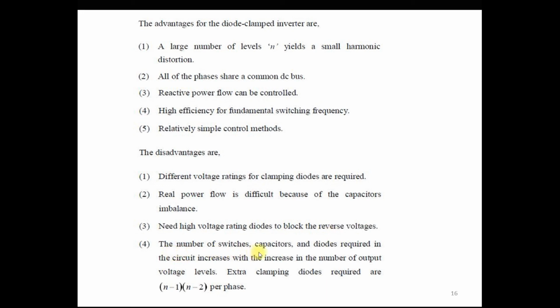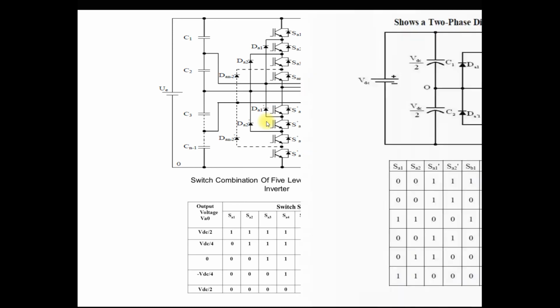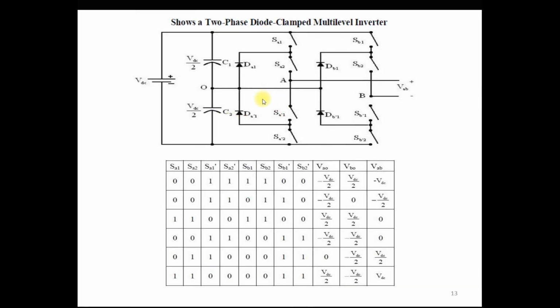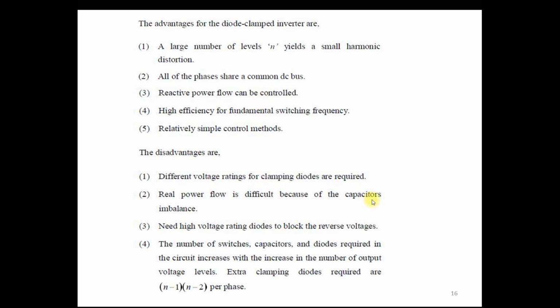The number of switches, capacitors and diodes required in the circuit increases with the number of output voltage levels. As you go from 2 level to 3 level to 5 level, you can see that in the 5 level inverter the number of diodes, capacitors and switches is very high as compared to the 2 level, 2 phase diode clamp inverter. Clear? As you increase the number of levels, the number of switches, capacitors and diodes increases, and ultimately that increases the cost of the multi-level converter. So this is a drawback.